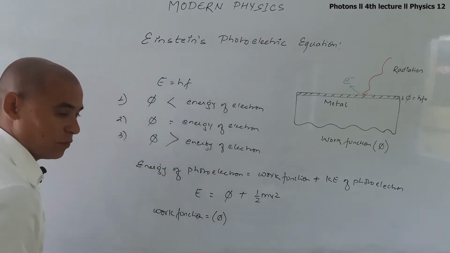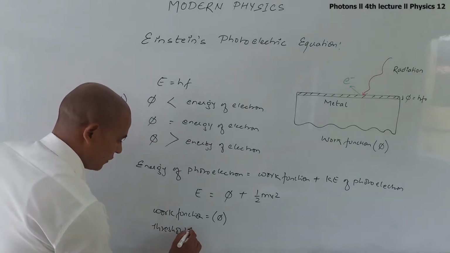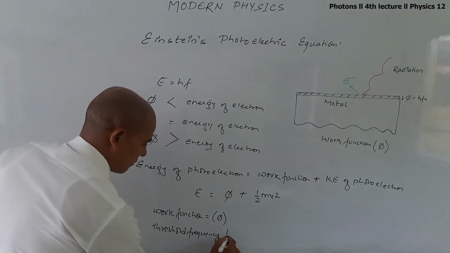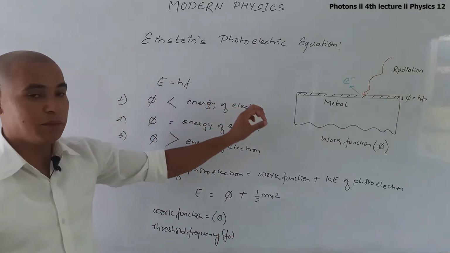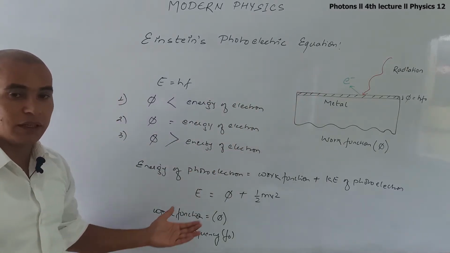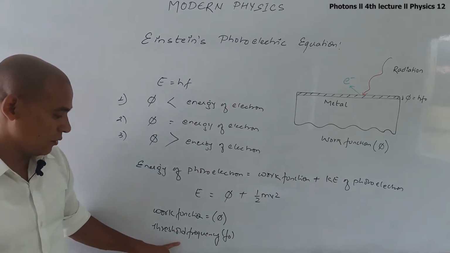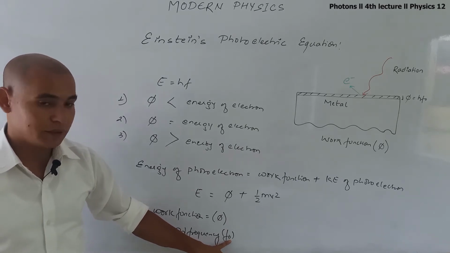And the threshold frequency is given by f naught. Threshold frequency means the minimum frequency of radiation required to emit electrons from the metal surface, and it is denoted by f naught.